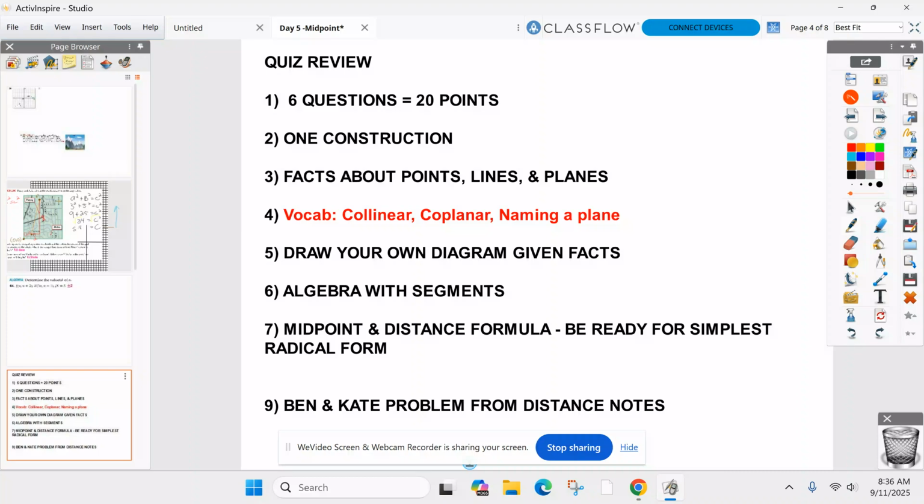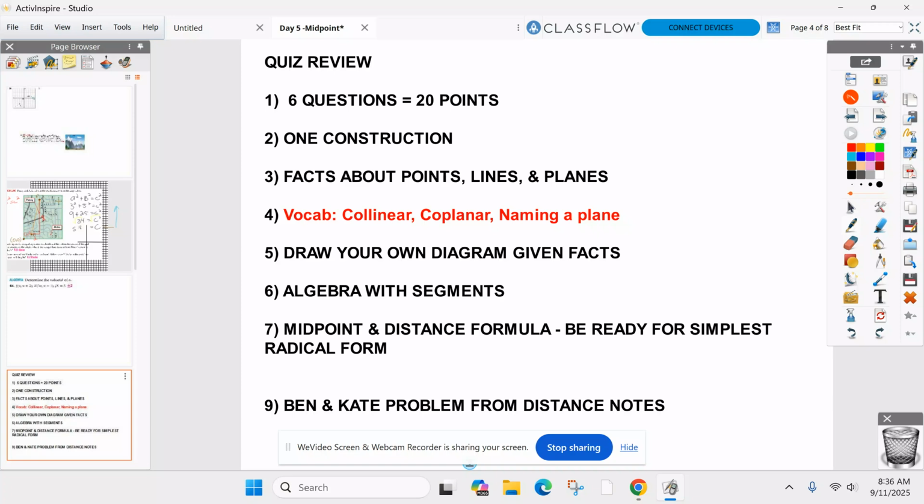So there it is. We've never heard of constructions before, but that's why you need your compass. All right, I'm going to introduce your first couple constructions. One of them will be on the quiz tomorrow. Points, lines, planes. Make sure you know your vocab. You will have to draw your own diagram. We've done that a couple times on, I think, day 2. All right, where I said, hey, I have a line XY with points A and B on it. Draw it. Okay, something similar to that.